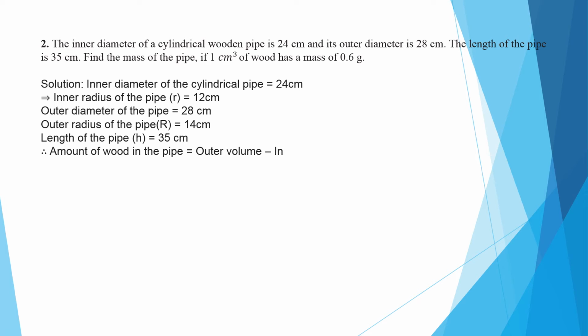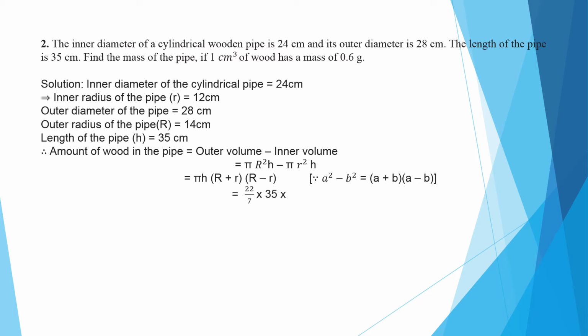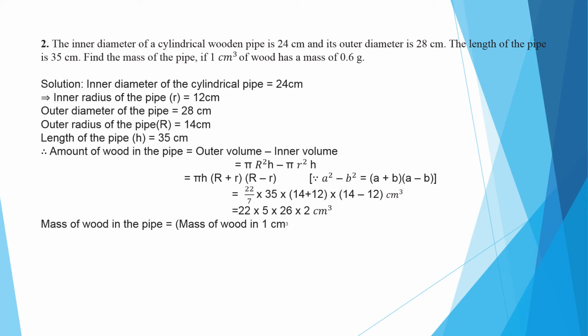So that will be the outer volume minus the inner volume. The outer volume is pi capital R square h minus pi small r square h. So taking pi h common, R square minus r square can be used as a square minus b square, that is (R plus r)(R minus r). Substitute all those values. After calculation we are getting 22 into 5 into 26 into 2. So the mass of the wood used in this pipe is equal to the mass of 1 centimeter cube of wood into the volume of the wood.